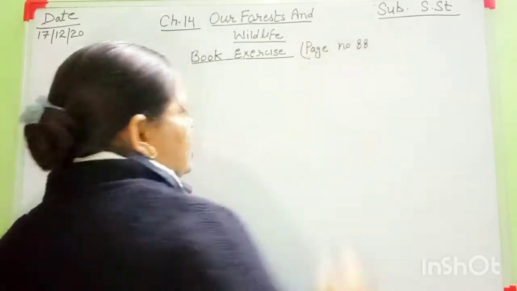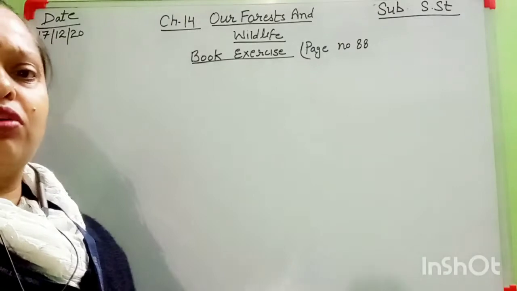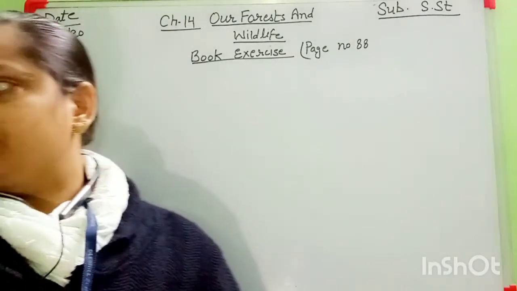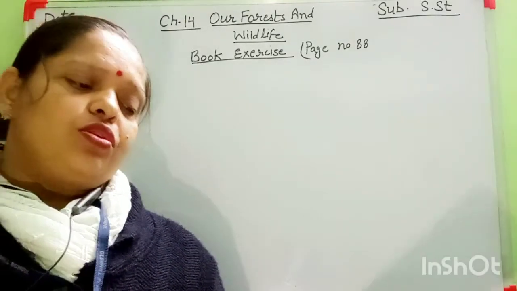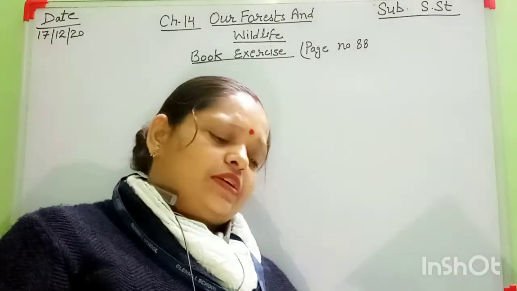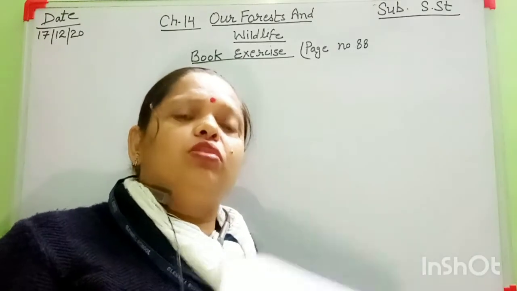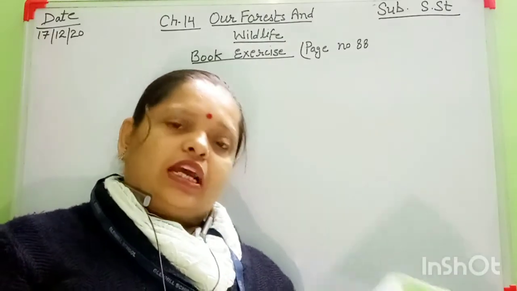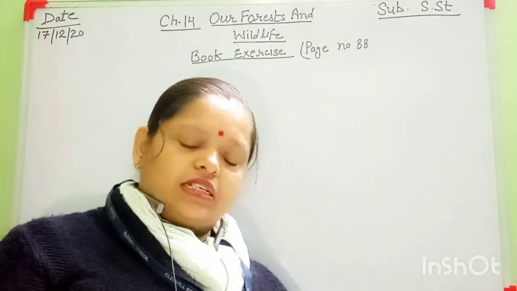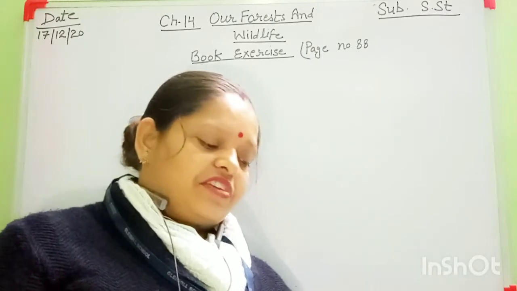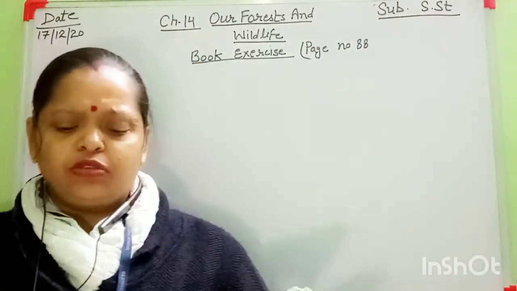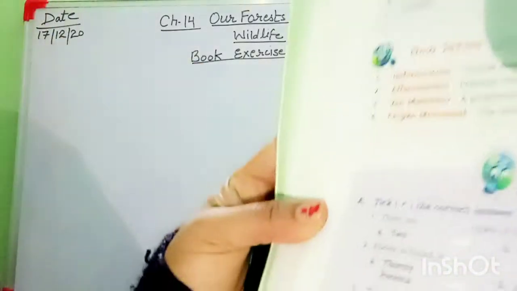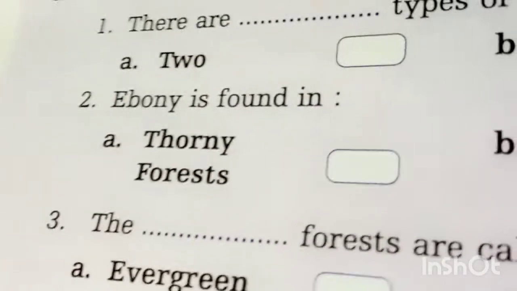Today we are completing the whole book exercise of this chapter in this video. Okay students, be careful, and everyone complete the whole book exercise in your book with pencil. Everyone open page number 88. Yes, okay, very good. In your book, look here, everyone.